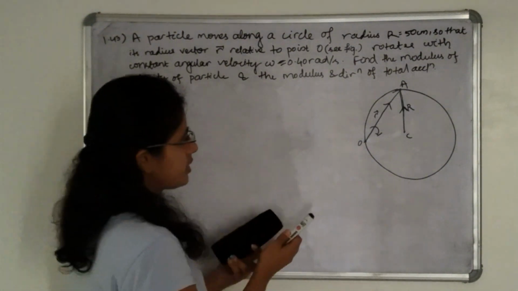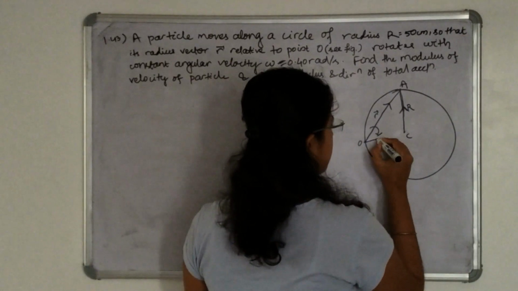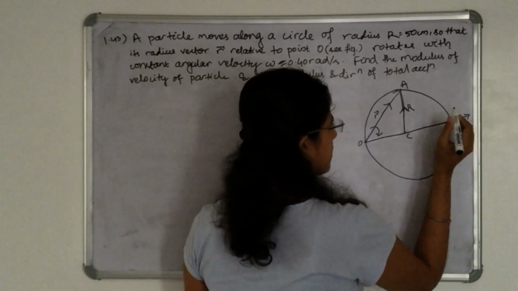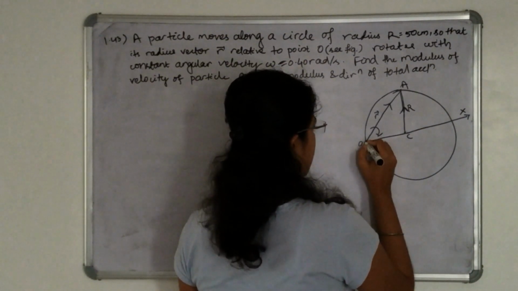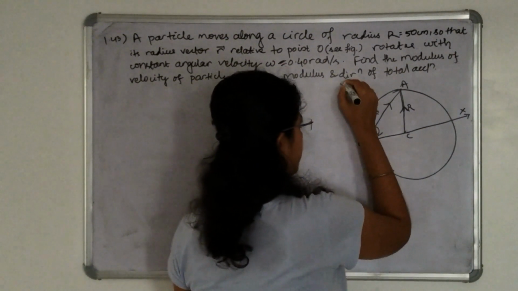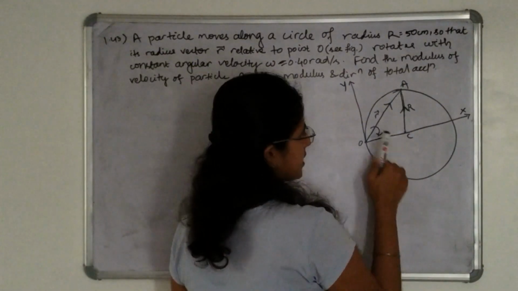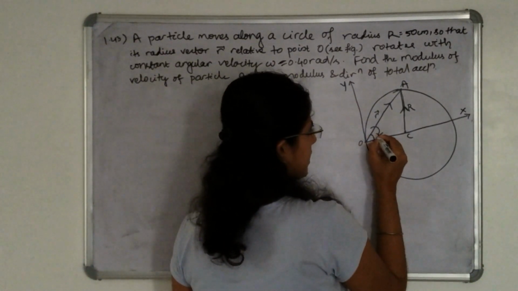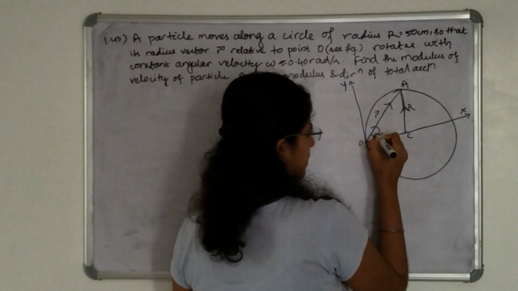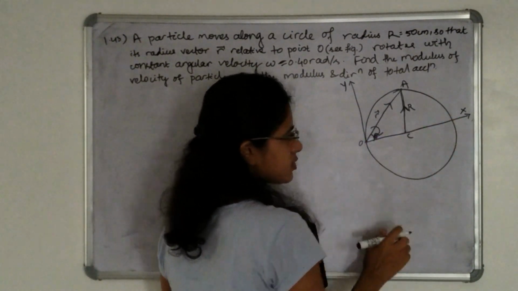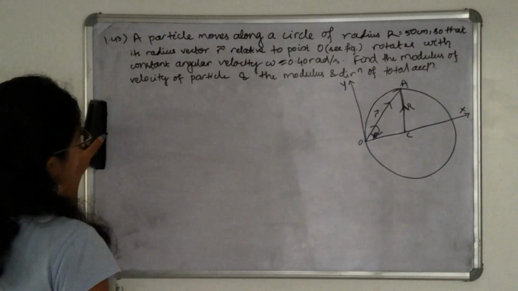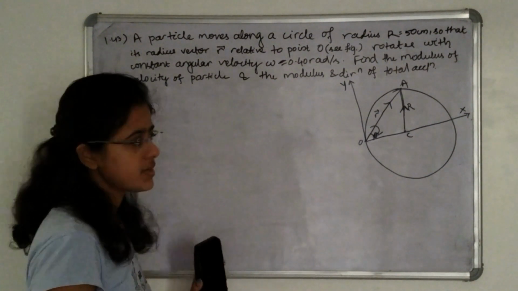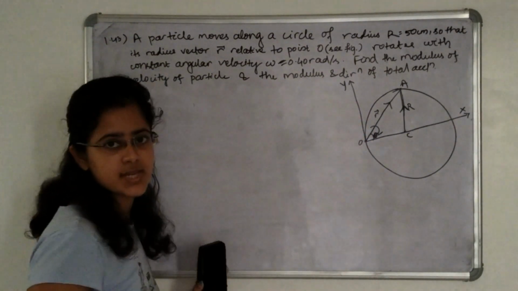Okay, so here if we join this line and consider this OX as the x-axis and this OY as the y-axis, let us say this r vector makes an angle theta with the horizontal. Here horizontal means OX, because we are considering OX as the x-axis. In the question it is given that the radius vector r related to point O rotates with constant angular velocity omega. So this is rotating in the clockwise direction.